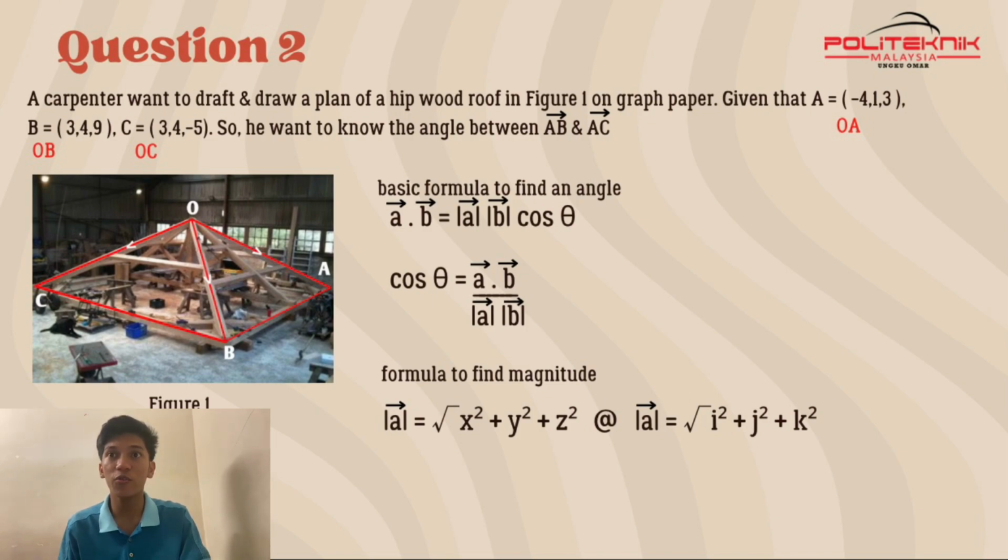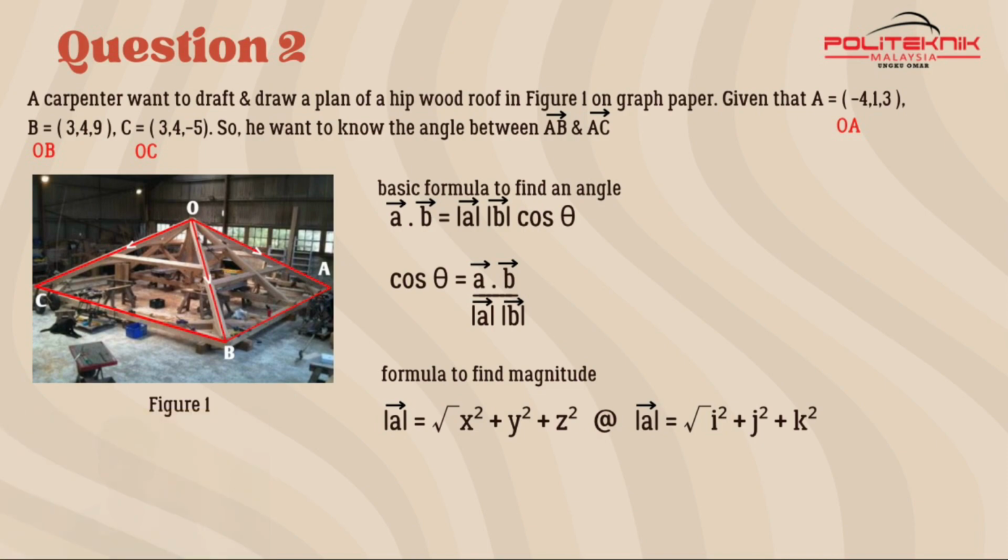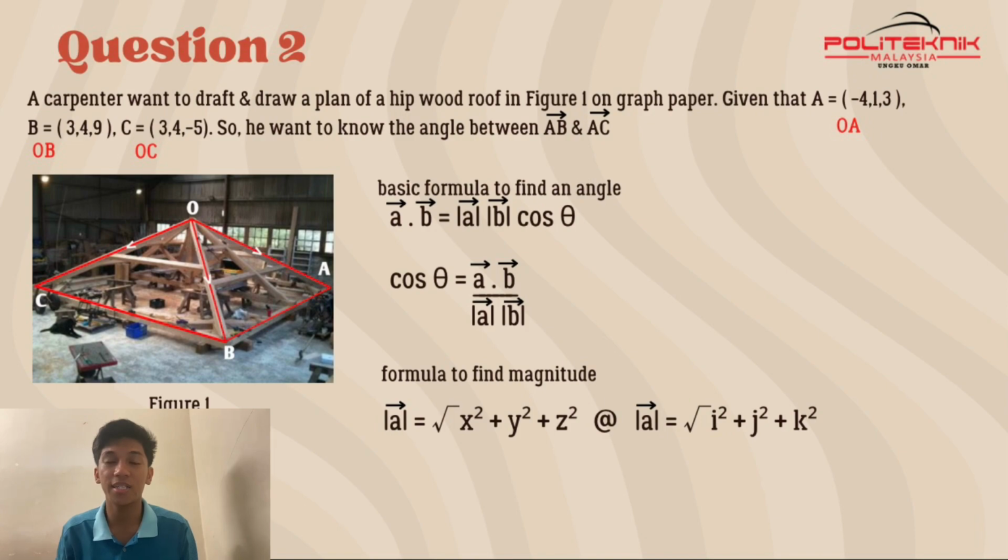The basic formula to find an angle is AB dot AC equals magnitude AB times magnitude AC times cos theta, so cos theta equals AB dot AC over magnitude AB times magnitude AC. The formula to find magnitude is magnitude A equals square root of x squared plus y squared plus z squared, or square root of i squared plus j squared plus k squared.